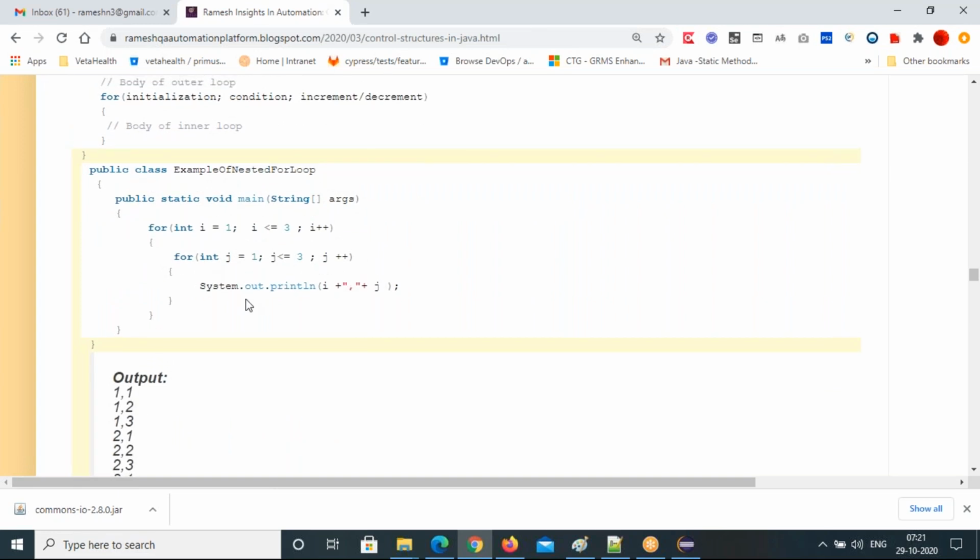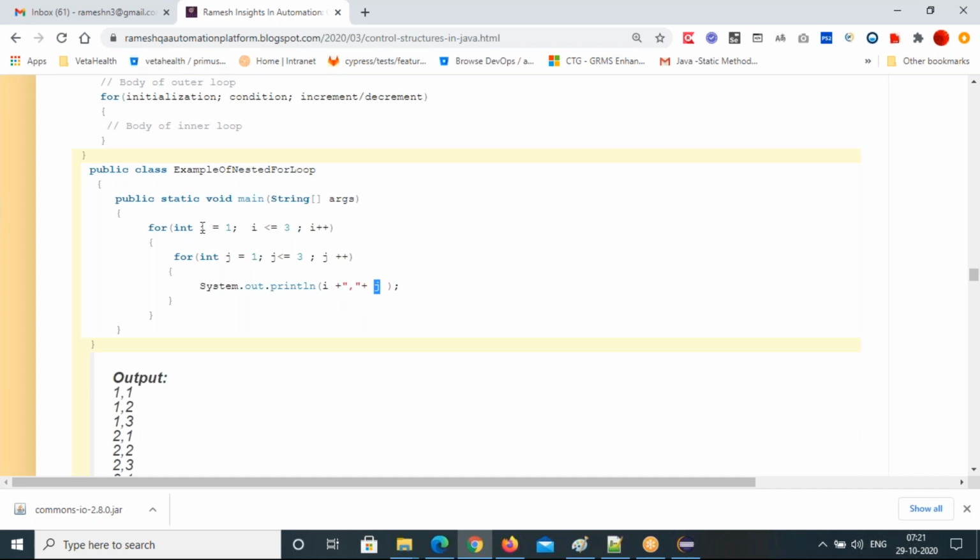Here is the one, you can see that. I'm just printing with the nested for loops. For int i equal to 1, i less than or equal to 3, i plus plus. For int j equal to 1, j less than or equal to 3, j plus plus. System.out.print or println, you can take. I'll show you how to do that row by row. If you want to print both i and j, I'm putting a comma between the two numbers, i, j.